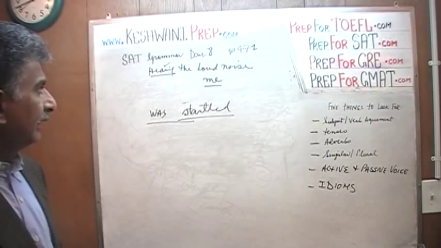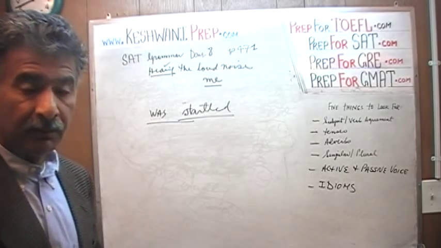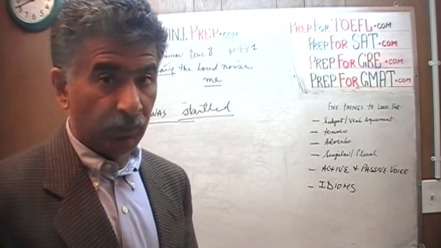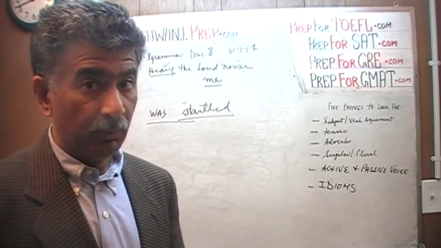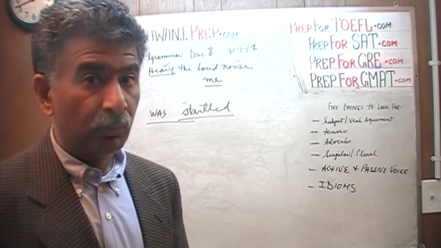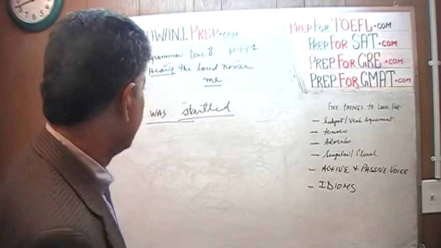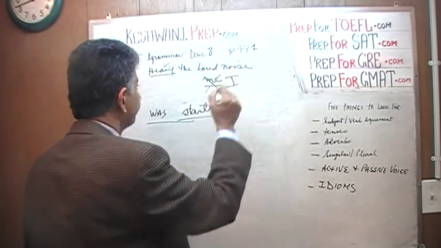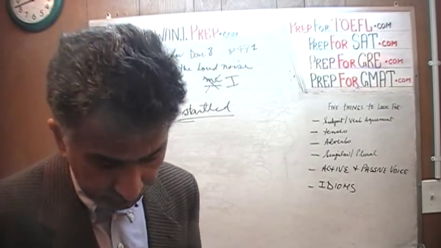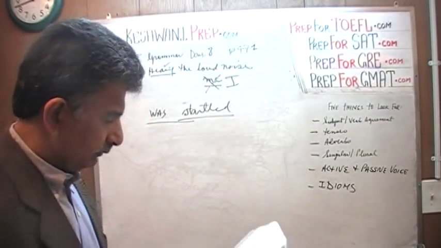It says, hearing the loud noise, me was startled. No, me wasn't startled. Me would be startled when I find out that I didn't get in the college that I wanted to go to, because me is talking in this manner. Me doesn't want to talk like this. Do you understand? It's not me. Hearing the loud noise, I was startled. That's it. The answer is B.